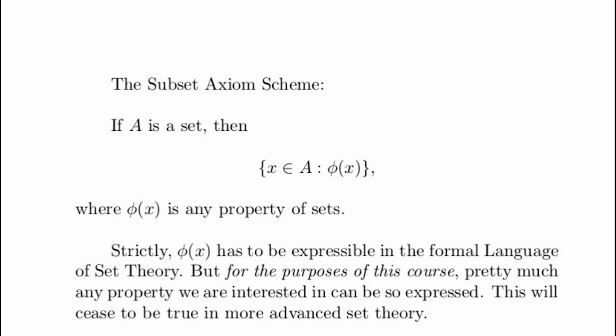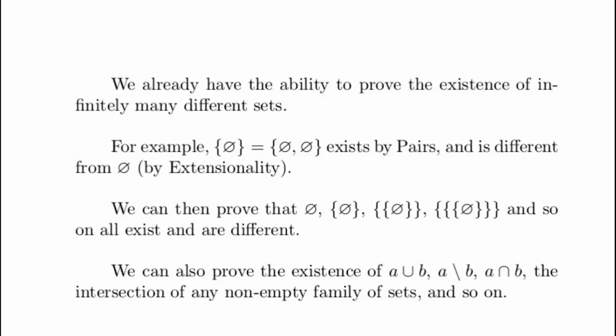The subset axiom scheme. So this isn't one axiom, it's an infinite set of them. If capital A is a set, then the set of all elements of A satisfying a property phi, that's a set as well. With this set of axioms, we can already construct a load of different things. I talk about some of those in the lecture notes. I'm just picking out a few examples for this video.